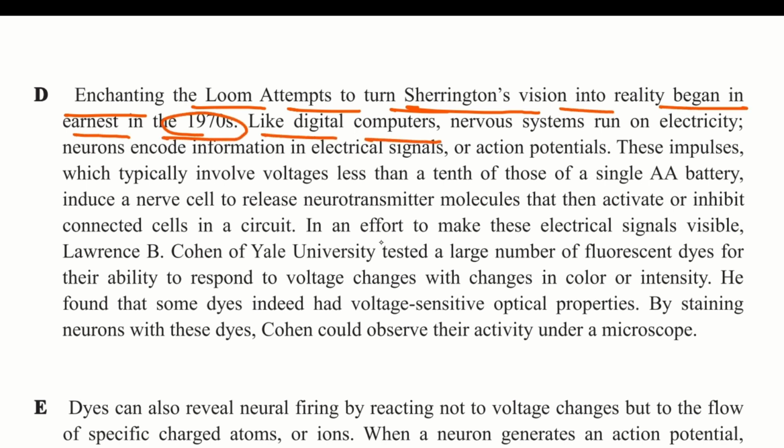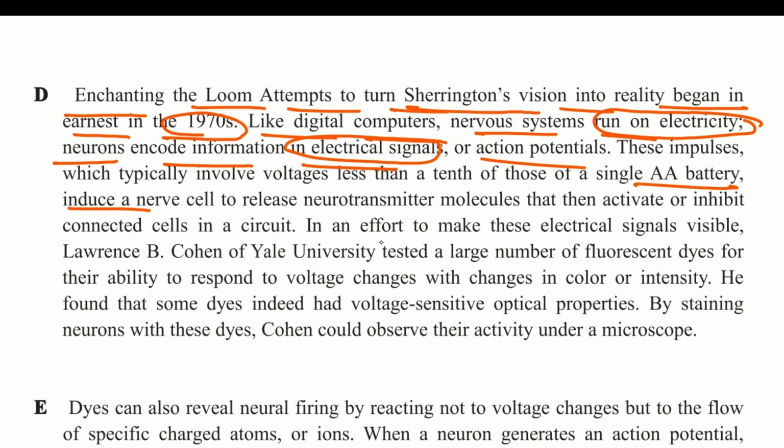Like digital computers, nervous systems run on electricity. Neurons encode information in electric signals, or action potentials. AA battery induce a nervous cell